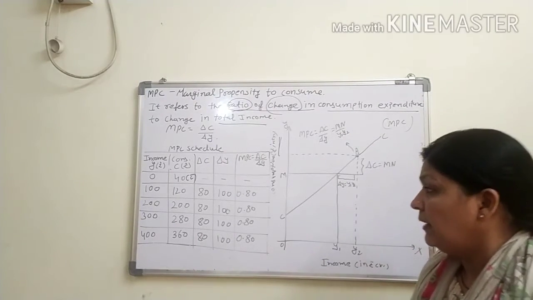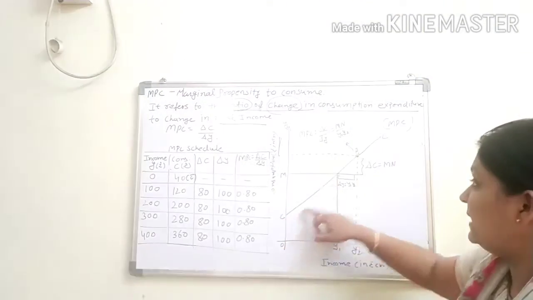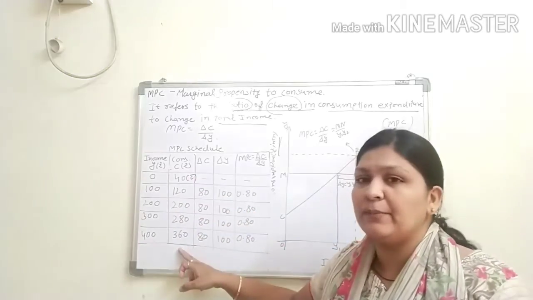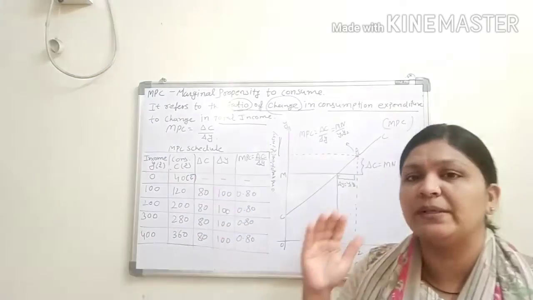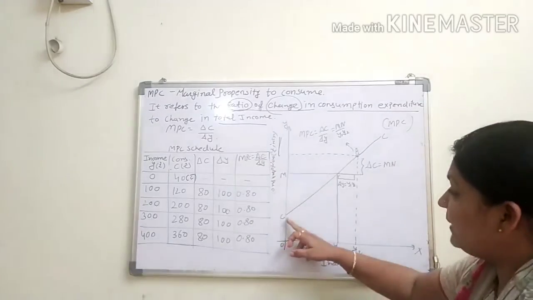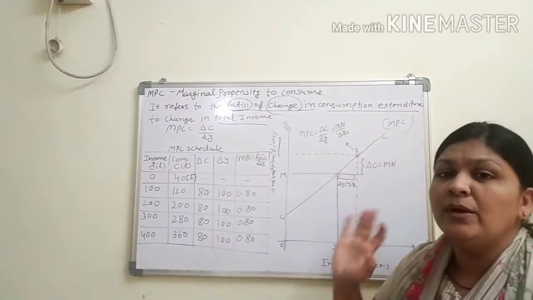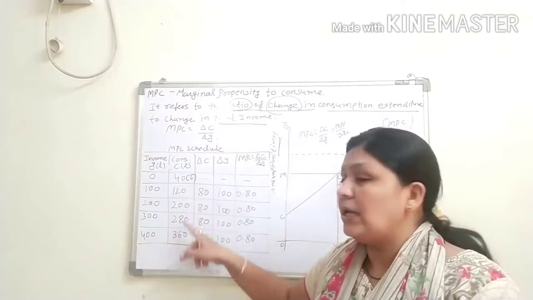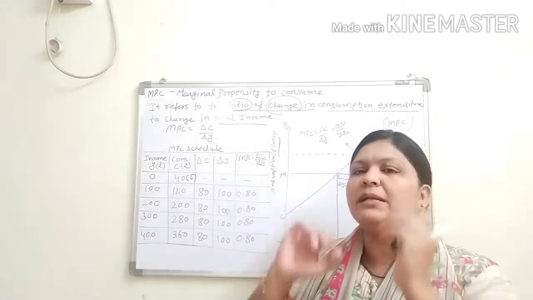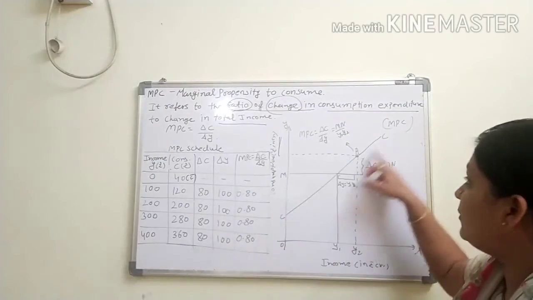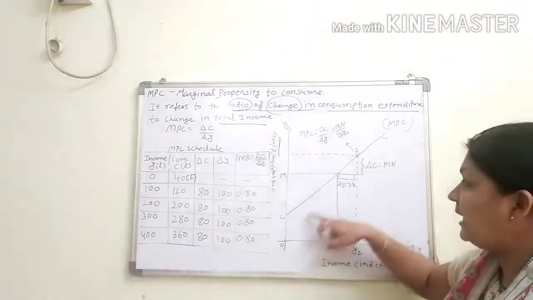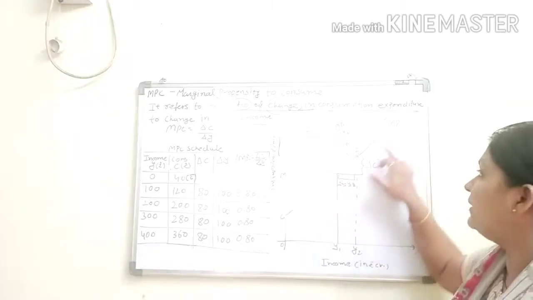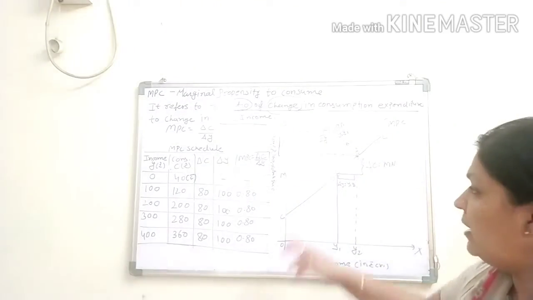Fine. Now we have already seen that is the C graph कैसा है, always delta C is in increasing position. It means the positive way of the graph. It means right side to upward side. Fine. Because when the income increases, consumption also will increase. Both simultaneously will increase. That is the positivity, and that is the right side to upward graph. That is the position of the C graph. It is not the consumption expenditure graph.